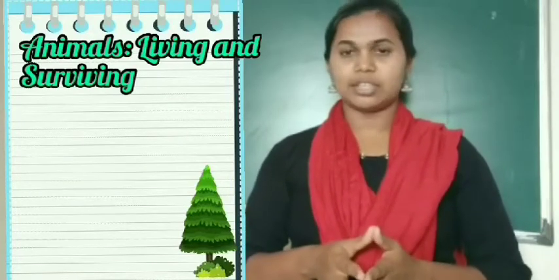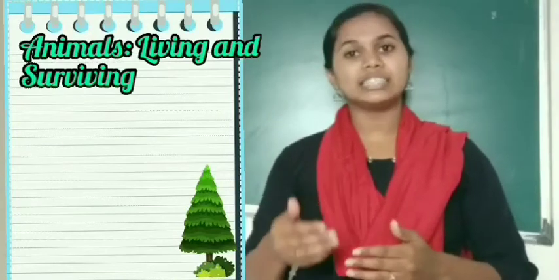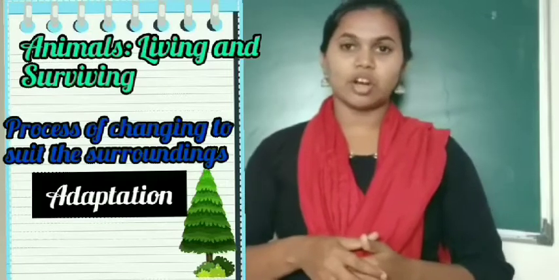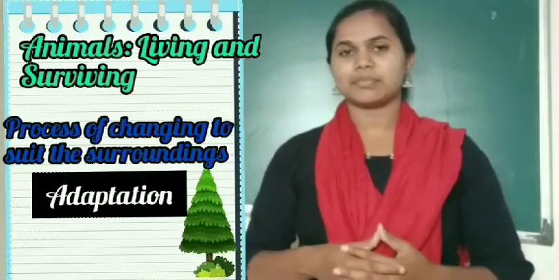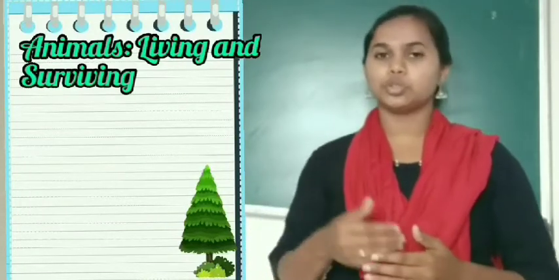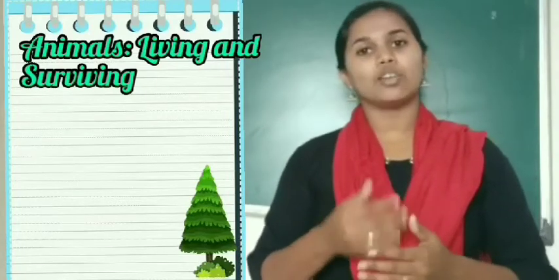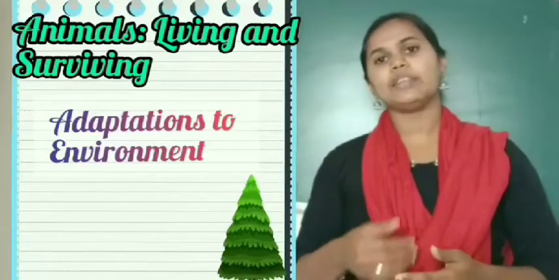In the natural world, a plant or an animal adapts or changes itself to suit their surroundings. This process of changing to suit the surroundings is called adaptation. Living things that are able to change themselves to suit their surroundings will survive, and those that cannot adapt will die.